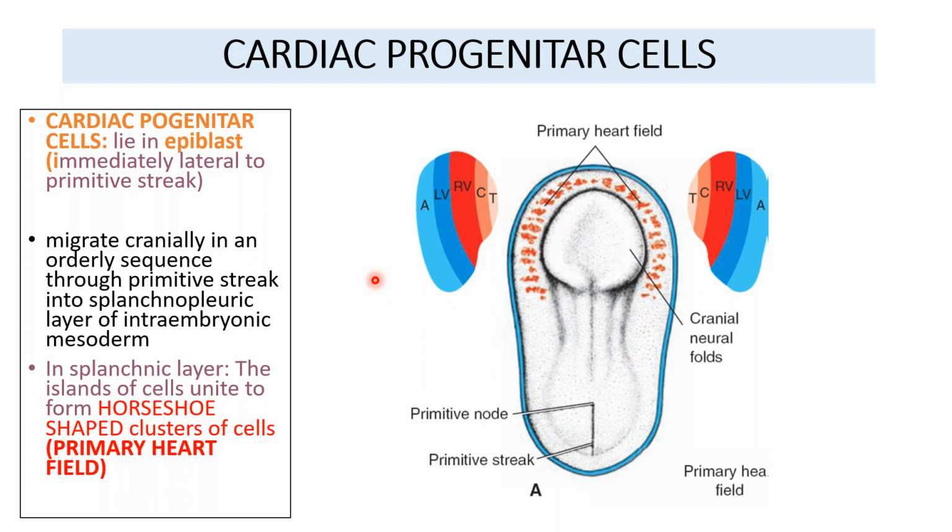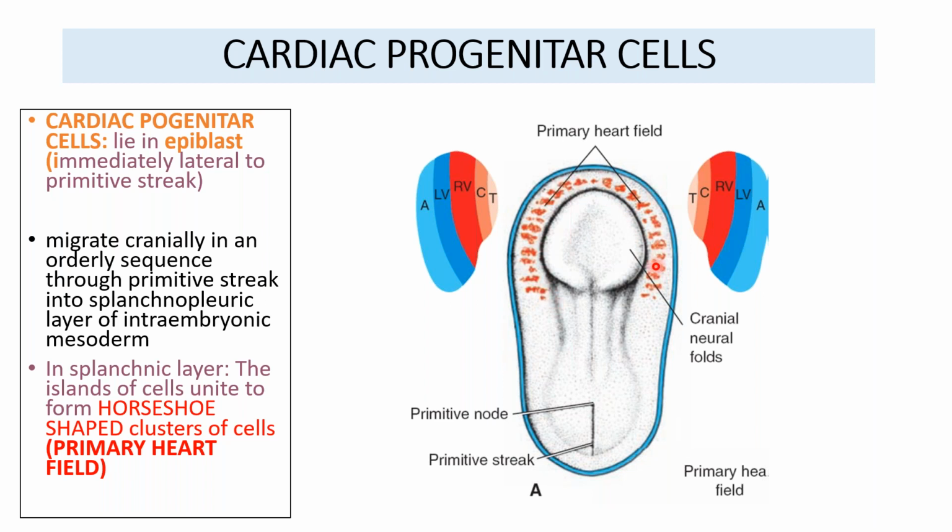Now coming to the heart, that is the cardiac part. The heart is formed from a precursor which is called the cardiac progenitor cells. These cardiac progenitor cells are located in the epiblast, which is just lateral to the primitive streak area. These cells then migrate cranially in an orderly sequence. This is the orderly sequence in which they migrate. And where do they migrate? They migrate in the deeper layer, which is the splanchnic layer of the intraembryonic mesoderm.